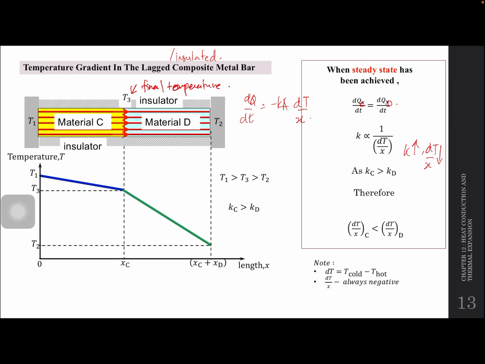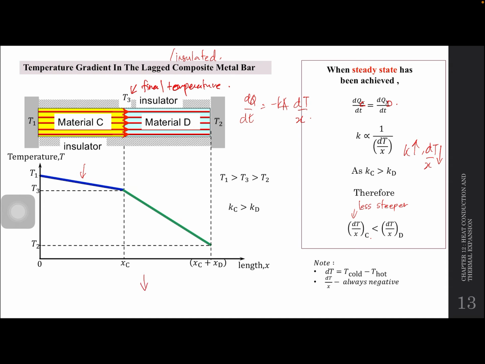So kalau dekat sini dia kata thermal conductivity of C is greater than D. So lagi besar daripada D means that gradient untuk dT over x ni will be less. So you can tengok untuk material C, dia punya gradient ni will be less steeper in comparison to D. Cuma dia straight line sebab dia punya gradient constant, means that no heat loss.